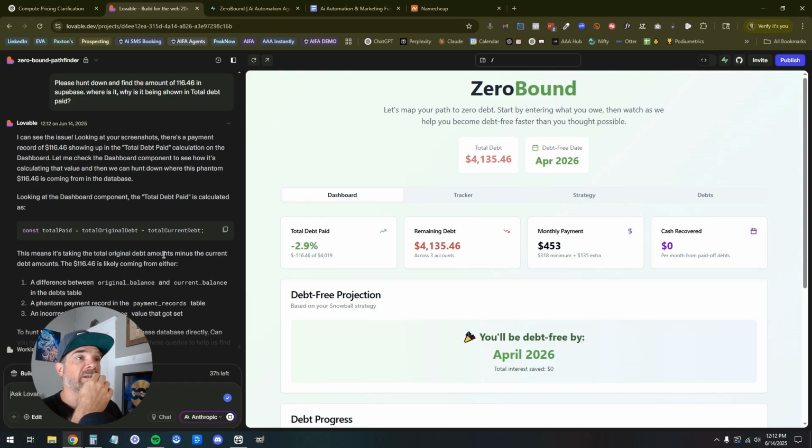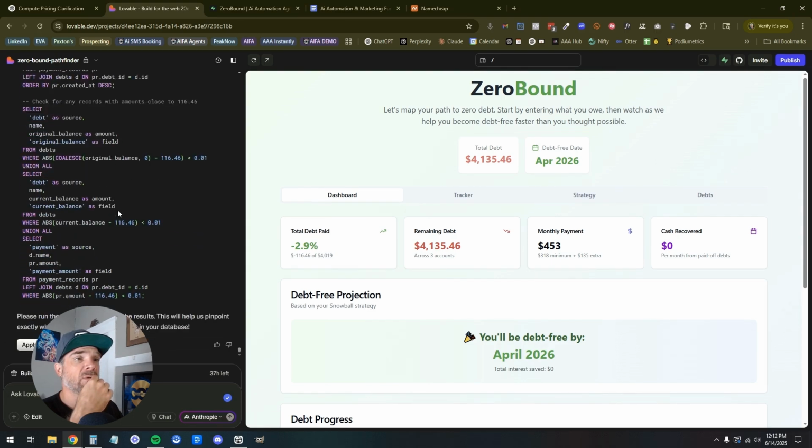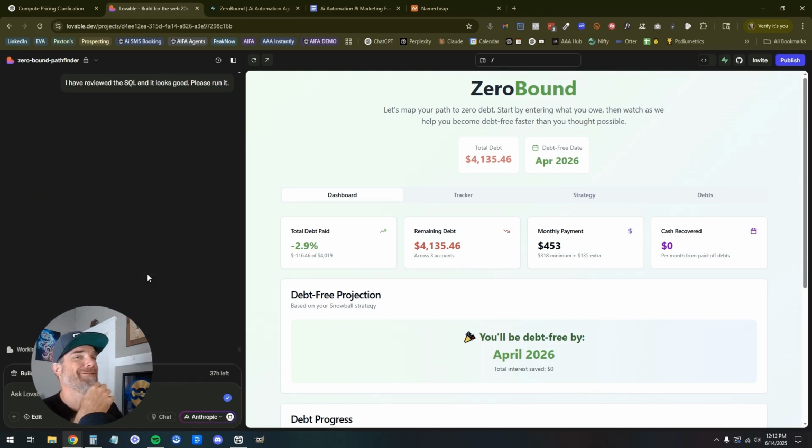Okay. I can see the issue. Looking at the screenshot, there's a payment of 1 and it's showing up in the debt total paid calculation on the dashboard. Let me check the dashboard component. Cool. Apply changes. Hopefully this doesn't break everything. I'm just going to run with it. We'll see what happens next.